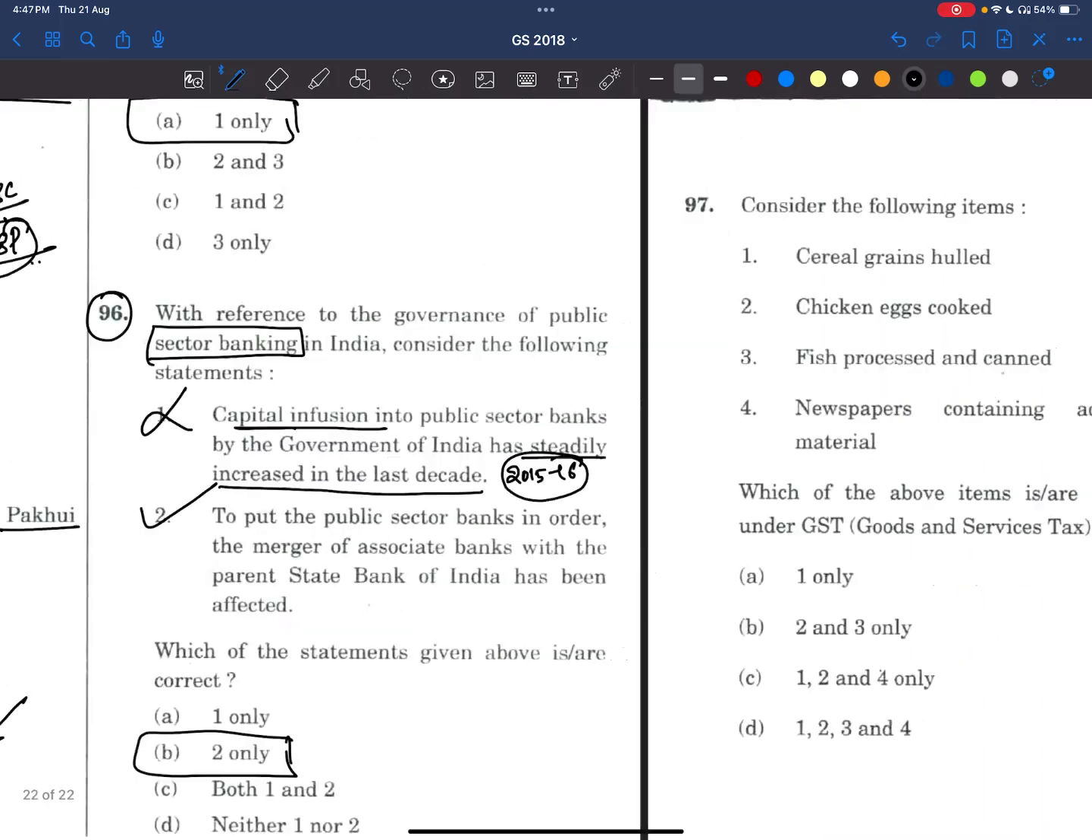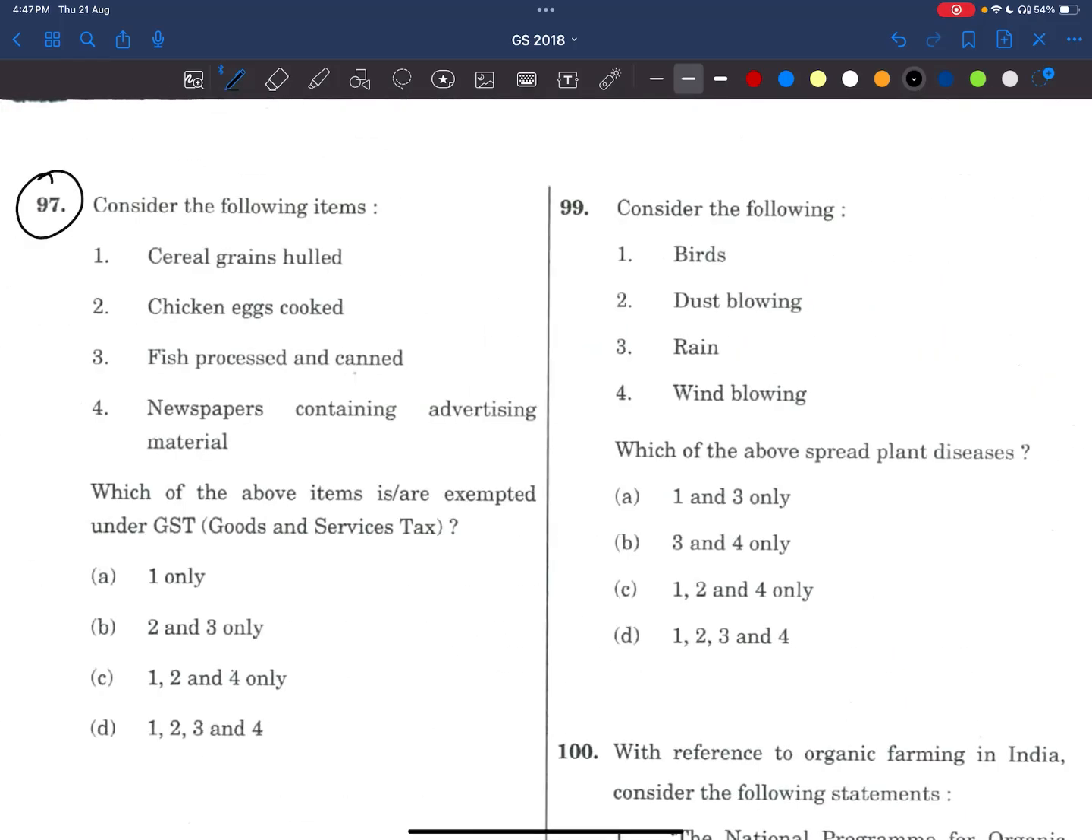Okay. Now coming to the 97th question. Consider the following items: cereal grain hulled, chicken eggs cooked, fish processed and canned, newspapers containing advertisement material. Which of the above items are exempted under GST? Here friends, GST was a new tax at that time, right? It was introduced in 2017, so it was in the news. That's why UPSC has asked these types of questions: which are included, which are not included. To be frank, maybe it is a difficult question, I'm feeling like that.